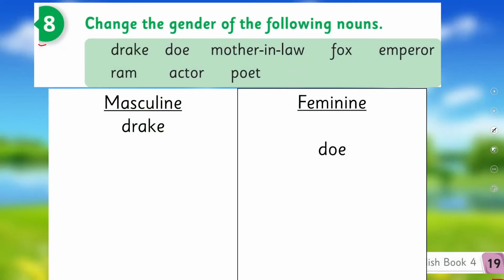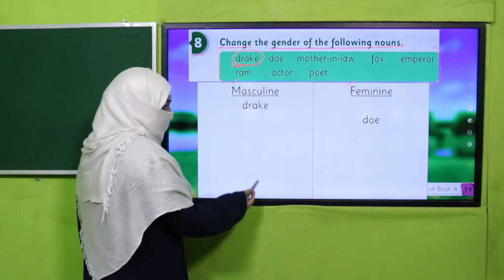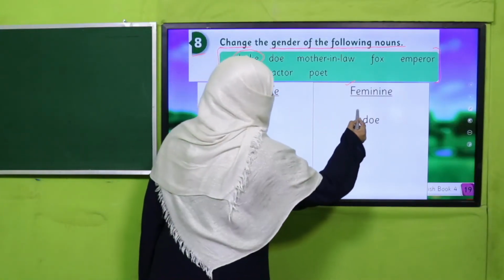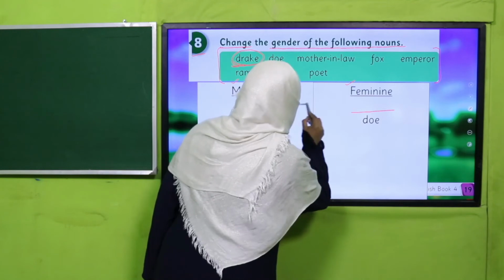It's question number 8. You are given again a word bank and you are required to change the gender of the following nouns. Before changing, you have to identify as well. You will read the noun. It's drake. Drake is masculine. So you will make 2 columns in your notebook, masculine noun, feminine noun. Masculine you will list here and you will leave the space to write the feminine of this masculine.